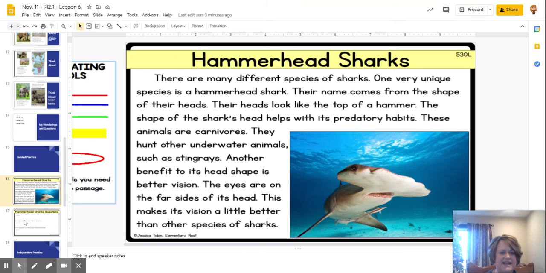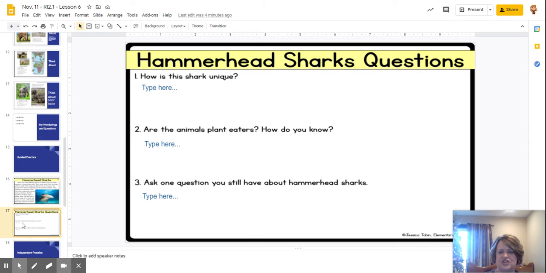So let's go ahead and think for just a second. After reading this passage, I'm wondering if there is another question that you're interested in. One of the questions that I have is, how big can a hammerhead shark be? You may be thinking of other questions about a hammerhead shark, and you're going to be able to write those on our next page. Let's go ahead and look at our question sheet.